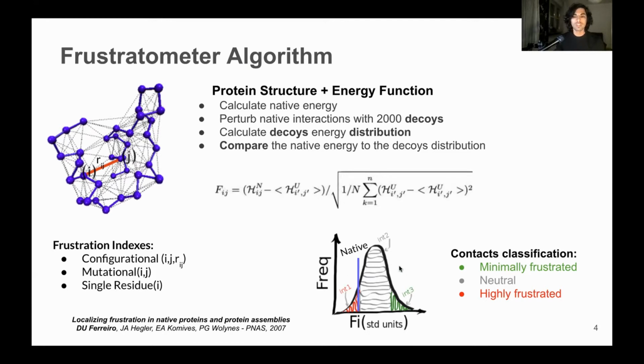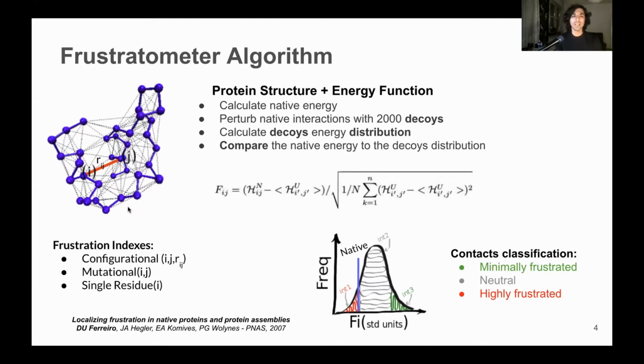If most of the distribution has a lower energy than the native interaction, then we can say that this interaction is not optimized and is highly frustrated. If the opposite happens, that most of the distribution has a worse energy than the native interaction, then we can say that this interaction is optimized and is minimally frustrated. Otherwise, it's neutral.